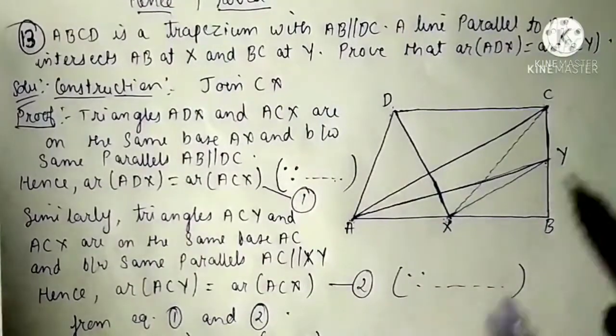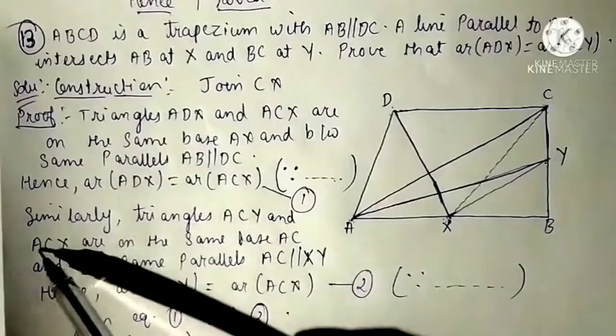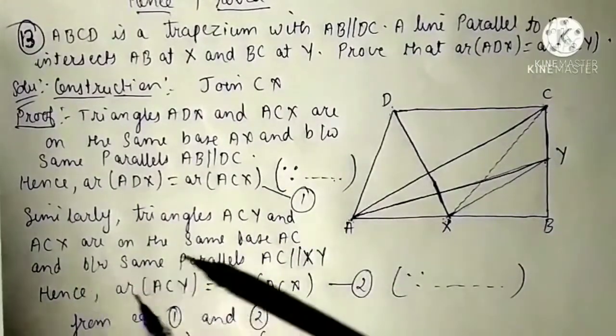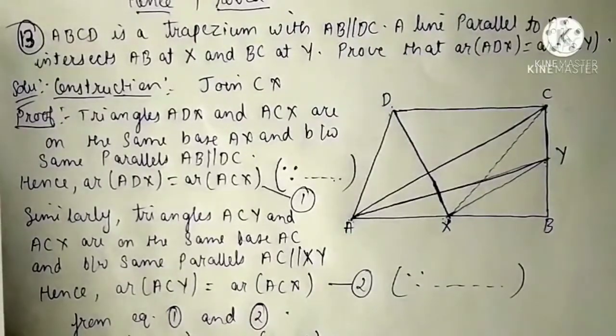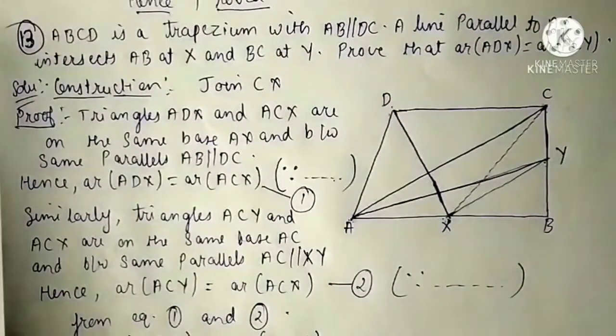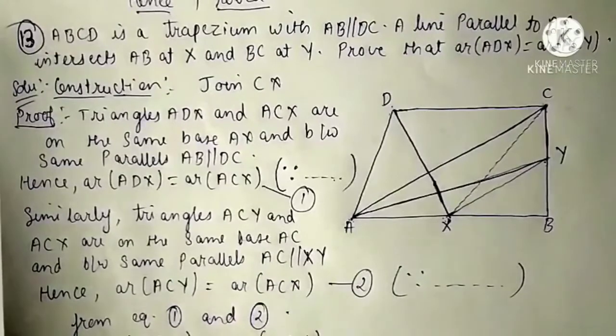So in this we will write similarly triangles ACY and ACX are on same base AC and between same parallels AC parallel to XY. Hence the area of both the triangles will be equal. So area of ACY will be equal to area of ACX.